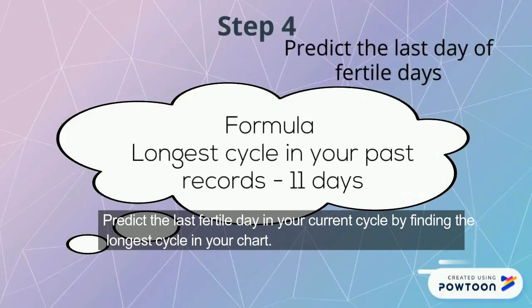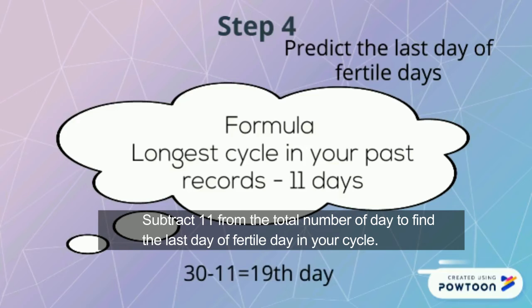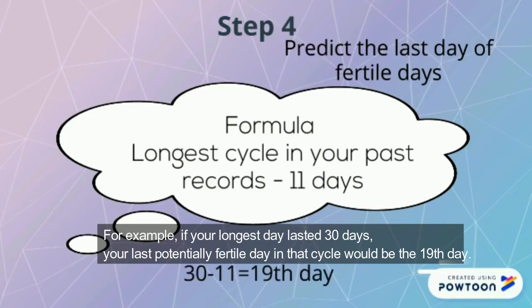Predict the last fertile day in your current cycle by finding the longest cycle in your chart. Subtract 11 from the total number of days to find the last fertile day in your cycle. For example, if your longest cycle lasted 30 days, your last potentially fertile day in that cycle would be the 19th day.